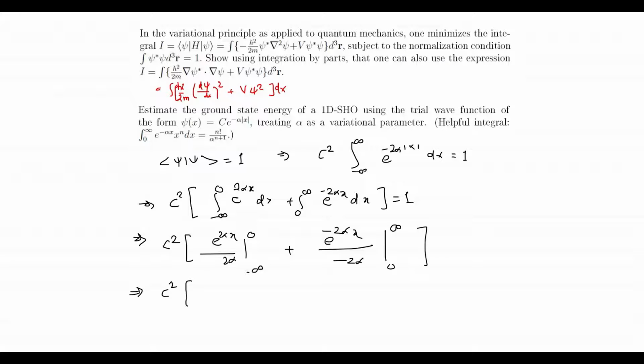C square times e raised to 0, which is 1 upon 2 alpha, minus 0, minus, if we put infinity over here, it will be 0 minus 1 upon 2 alpha. This should be equal to 1. So what answer do we get? C square by 2 alpha plus C square by 2 alpha is equal to 1. So C is equal to root alpha.